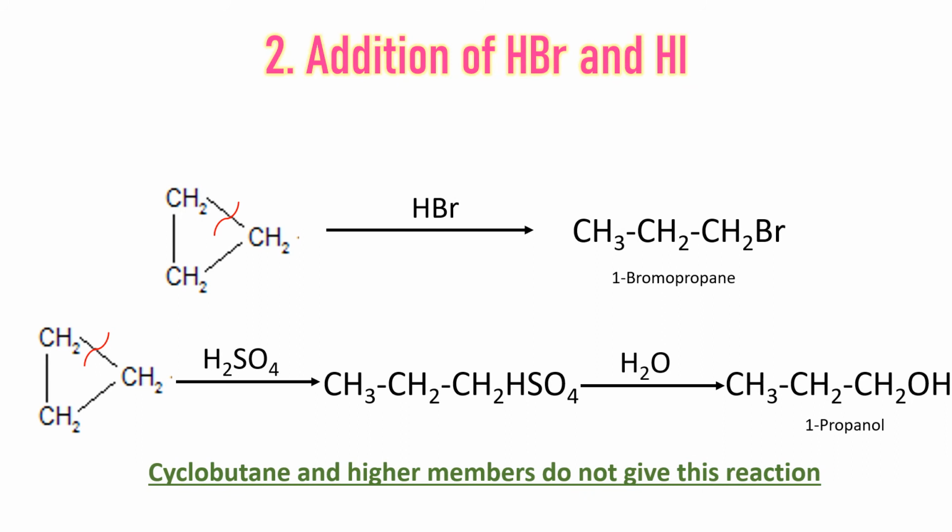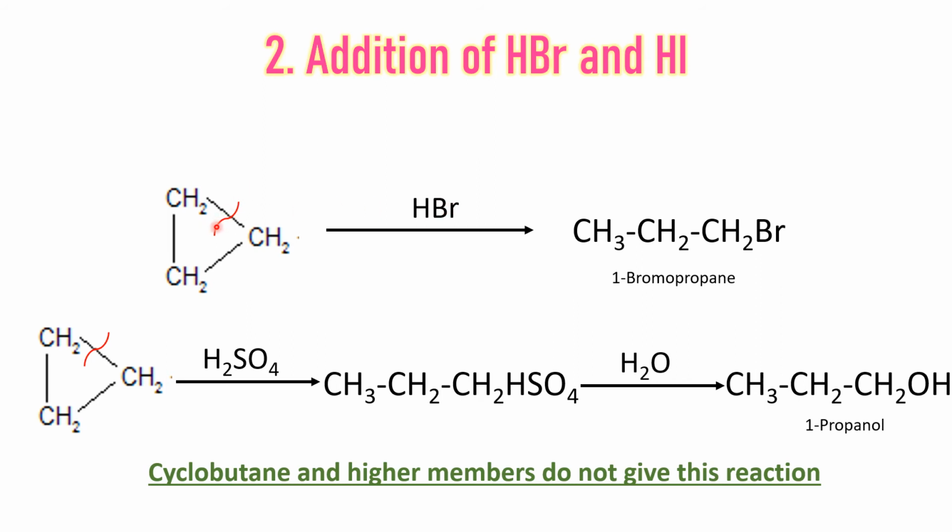Very similar, we have another reaction, addition of hydrogen bromide or hydrogen iodide. So here also ring opening will take place. Anywhere one sigma bond will be broken and addition of HBr will take place.